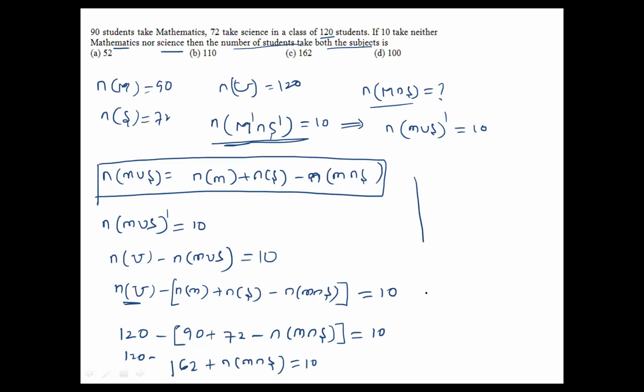Now n of m intersection s equals 10 minus 120 plus 162, so that is 172 minus 120. What is the value? It will be 52. So the required option is A. Option A is the required answer. Please note down.